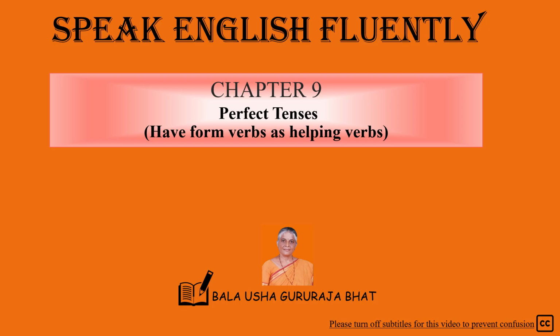Present perfect tense. For I, you, we, they, we use have plus past participle of the action verb. For he, she, it, we use has plus past participle of the action verb. Past perfect tense. For all nouns, we use had plus past participle of the action verb. Future perfect tense. For all nouns, we use will have plus past participle of the action verb.